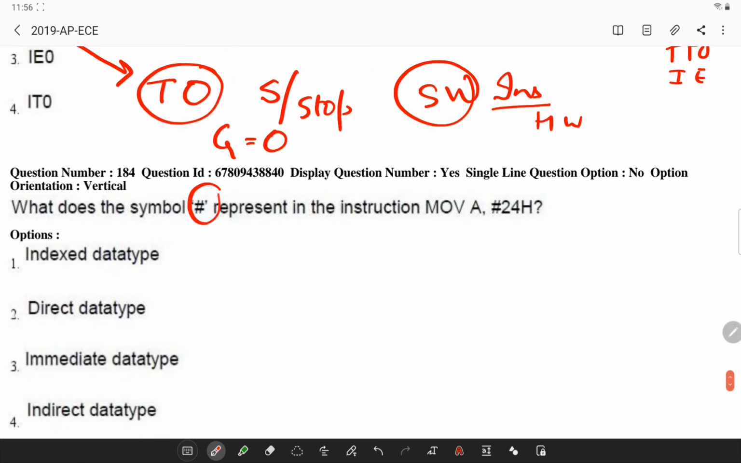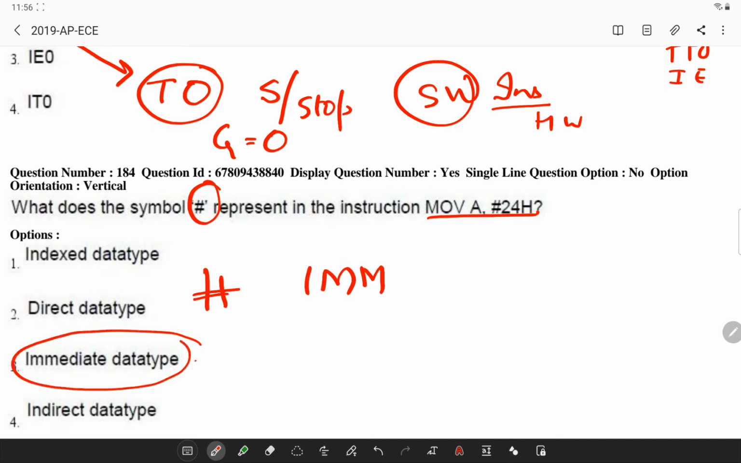Okay, next, what does hash in this instruction denote? So hash denotes immediate addressing mode. So remember, whenever immediate data type is used, you have immediate addressing mode and the data is provided directly in the instruction itself. So 24 is directly given in this instruction.